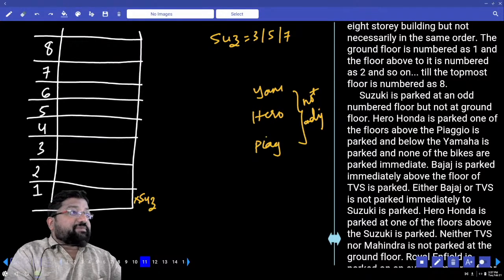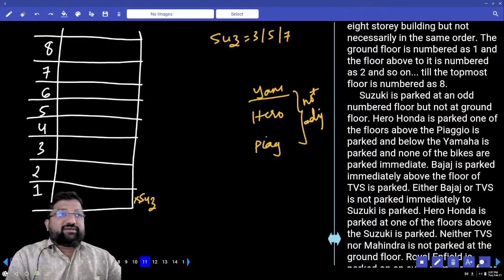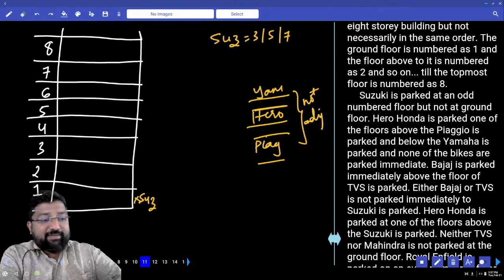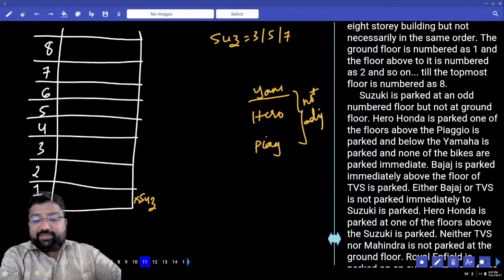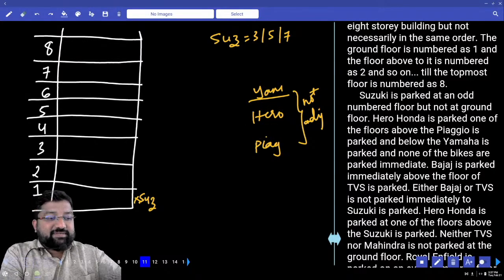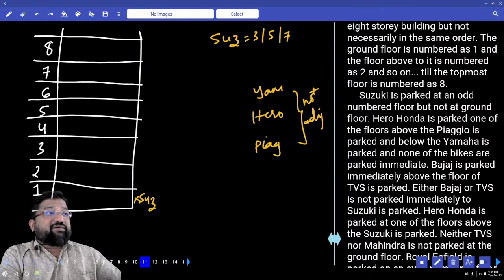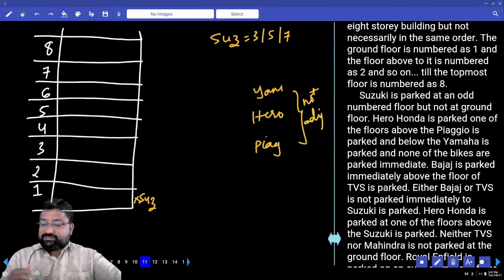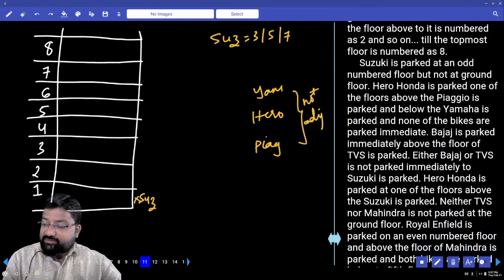They are not adjacent, he says, so there must be at least one gap. That means the gap can be 1, or the gap can be 2, or the gap can be 3. It can be anything. Understood? So minimum they cover how many places? 5 places. This point should be in your mind.